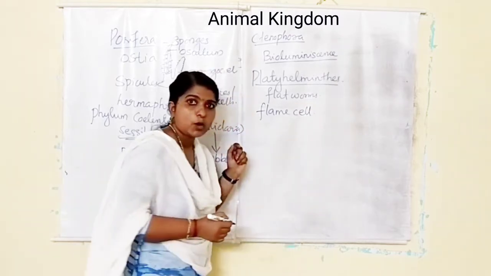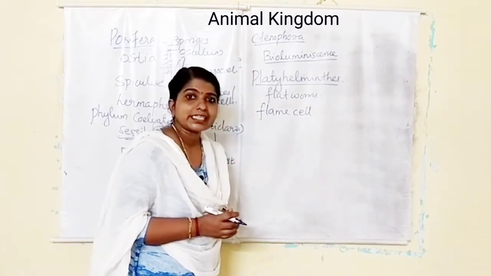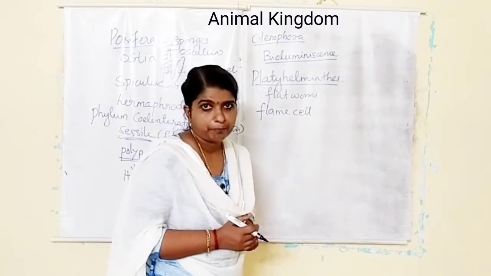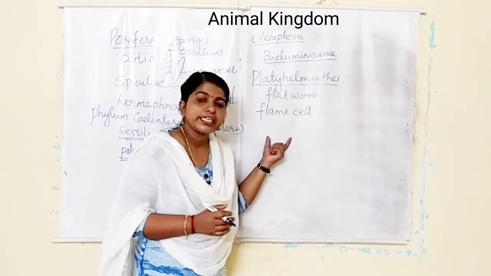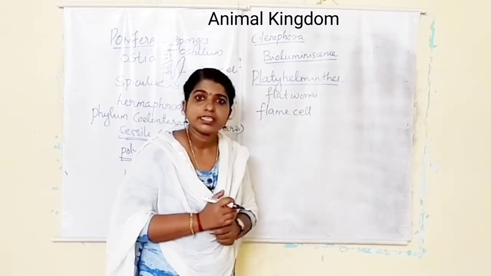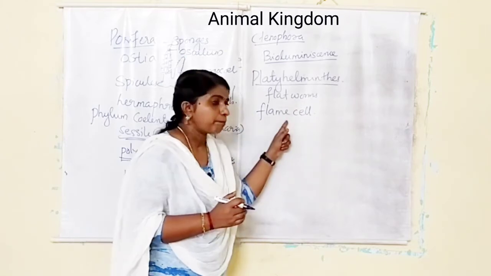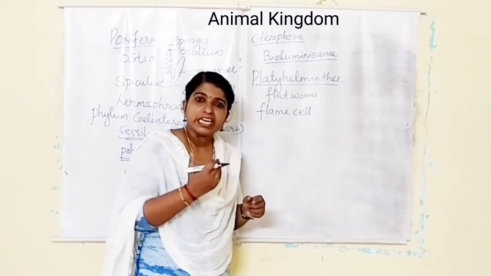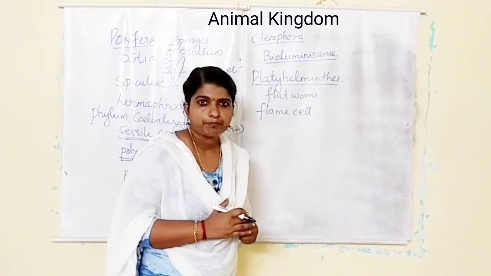Here the sexes are not separated. The fertilization is internal and development is indirect through larval stages. Examples: Planaria, liver fluke, etc.